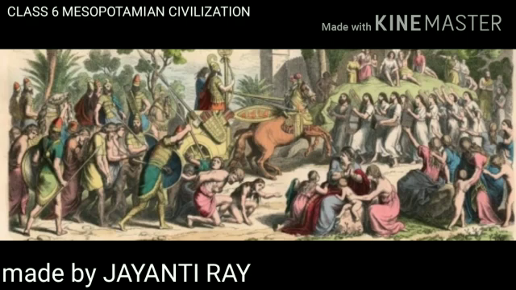Now next we are going to study about the society of Mesopotamian civilization. As we can see in this picture, there are three groups: the royal persons, the merchants, and the slaves. So the Mesopotamian society was divided into three classes. The rulers and the kings with their family members belong to the upper class of the society. The merchants, farmers, and artisans belong to the middle class, and the slaves belong to the lower class.